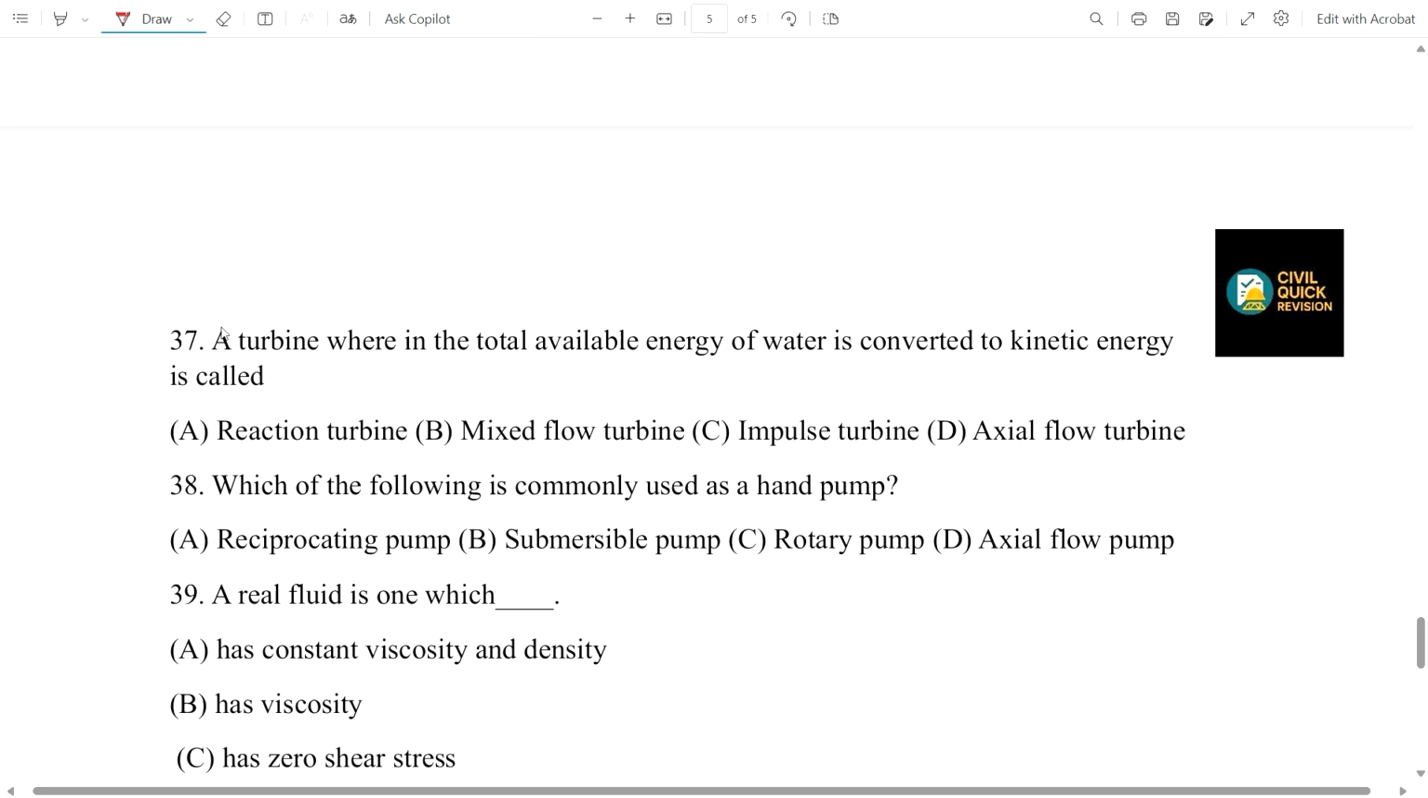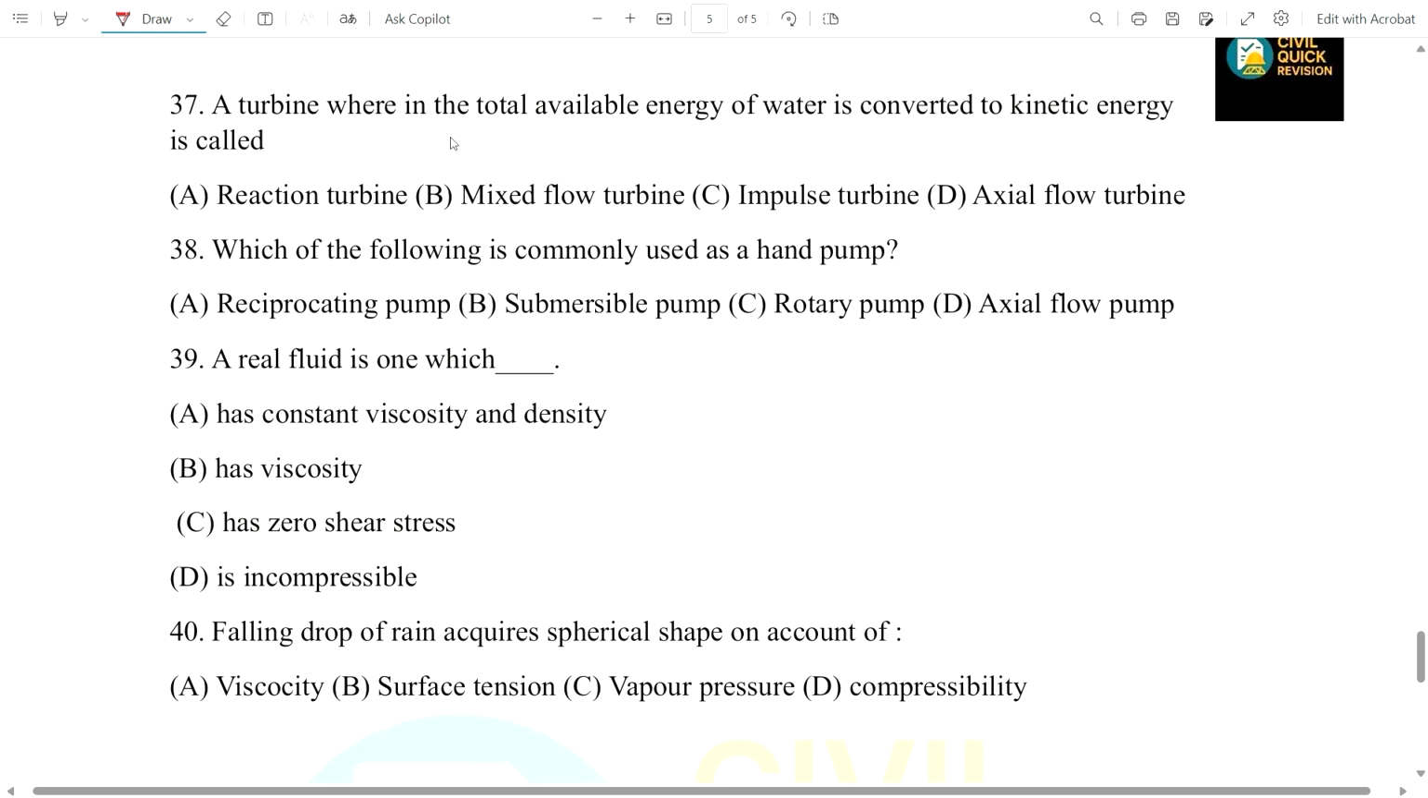Okay. Now coming to 37, a turbine wherein the total available energy of water is converted to kinetic energy is called what? It's an impulse turbine. You just remember this. Total available energy of water is converted to kinetic energy. It's called what? It's an impulse turbine.